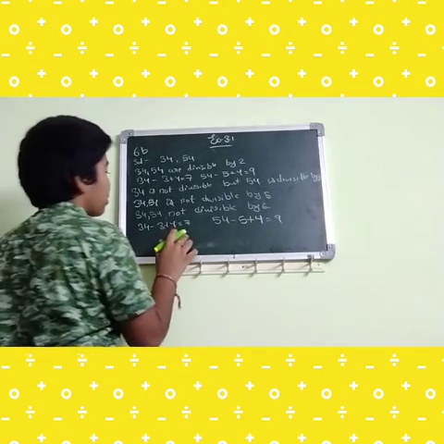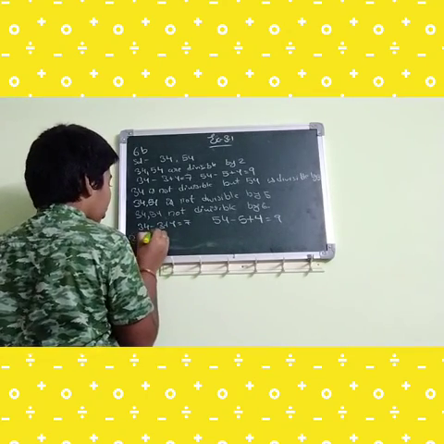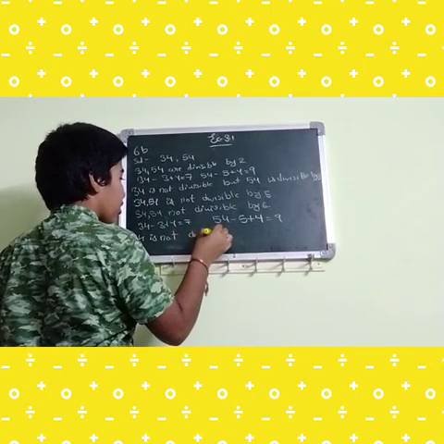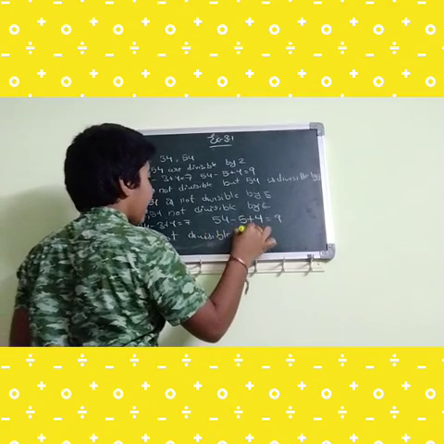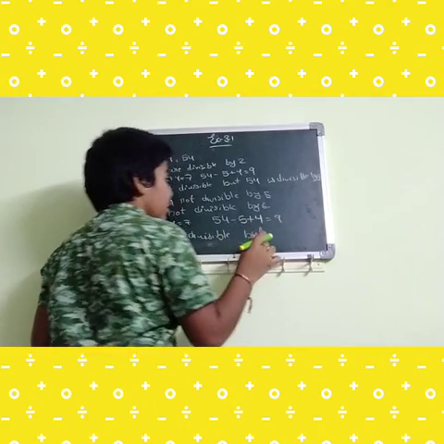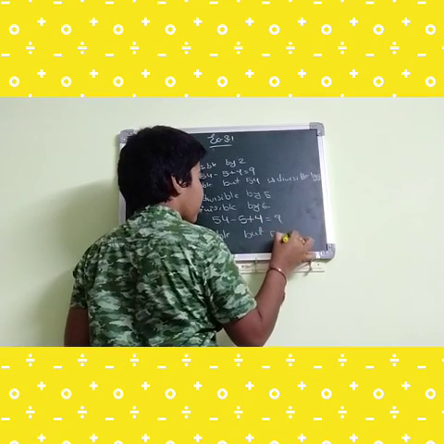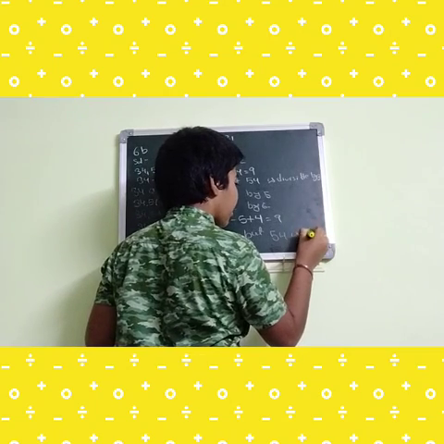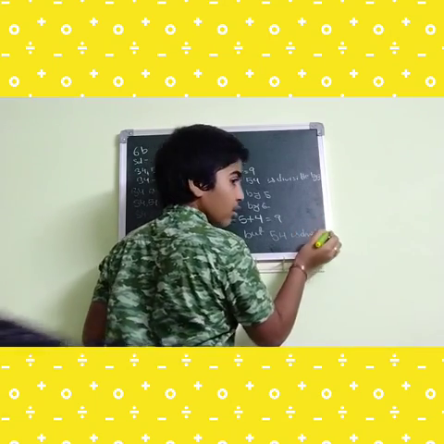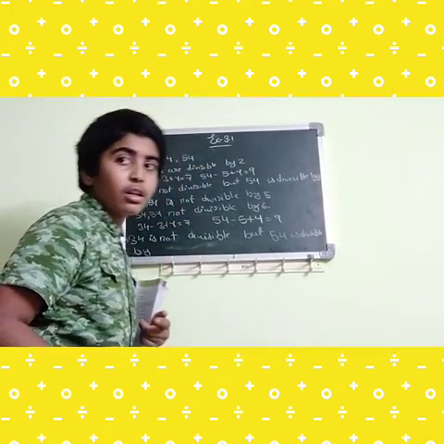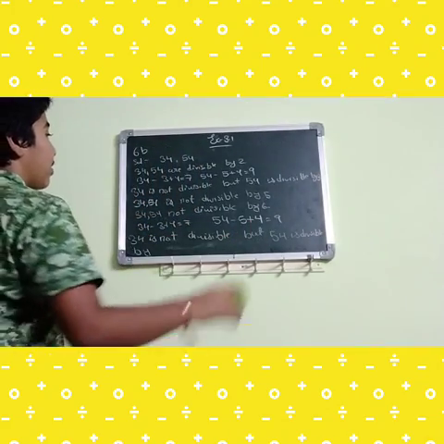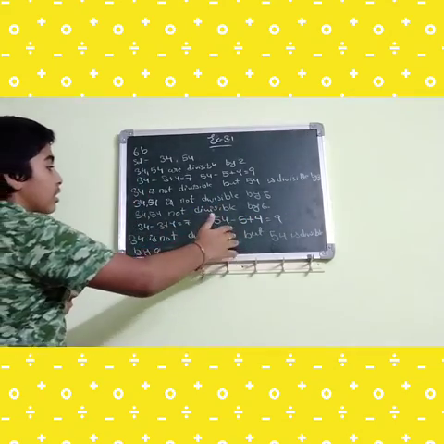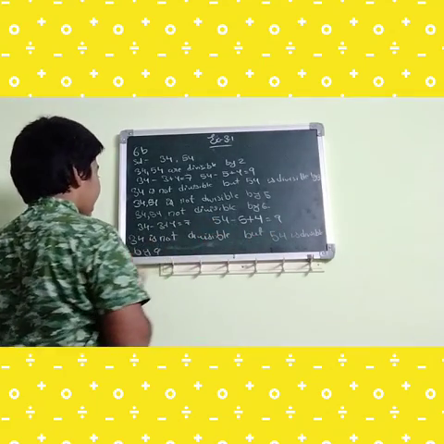So 7 is not divisible, so 34 is not divisible, but 54 is divisible by 9. So 34 is not divisible by 9, but 54 is divisible by 9.